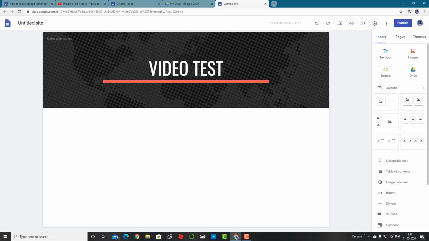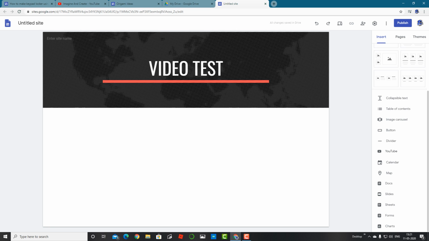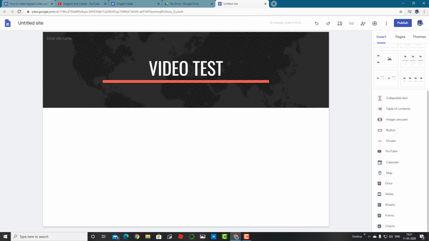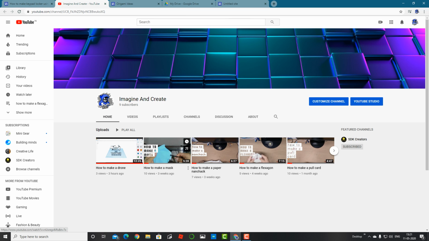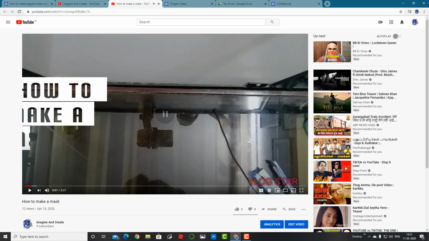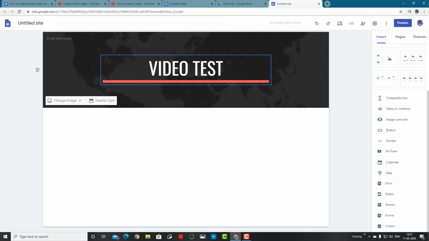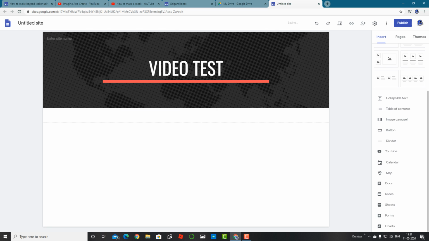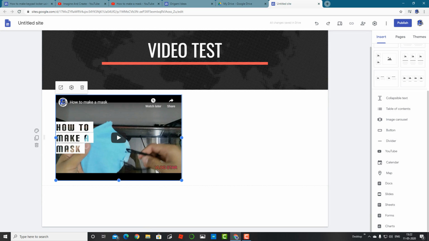Then insert, you can insert a YouTube video. Just write the URL. So I'll just write the URL like how to make a mask. I'll try the URL of this. Just copy the URL, Control C, and then come back over here. Click on YouTube, Control V, search. Click on this, select. The box comes here.